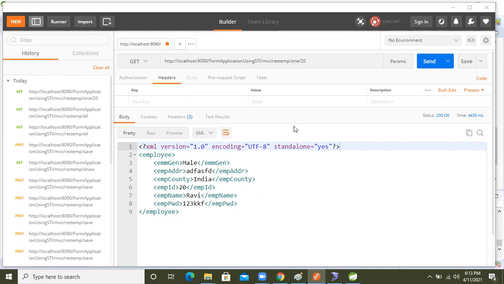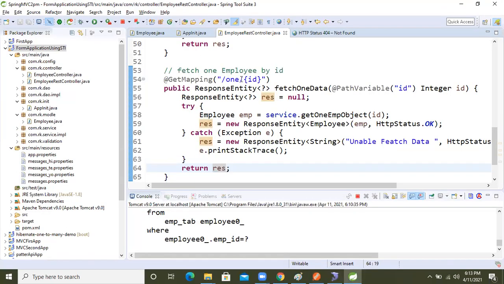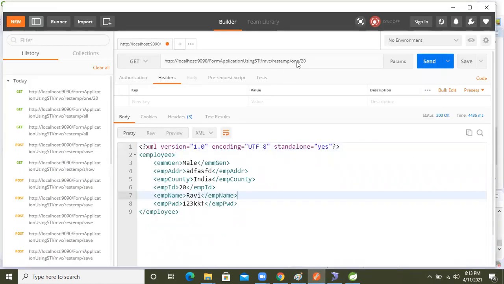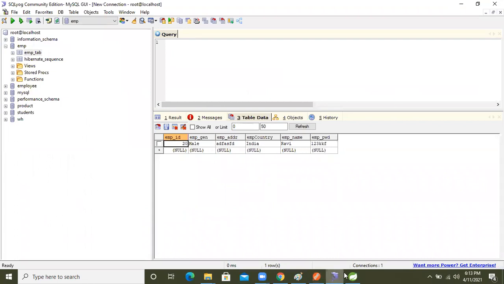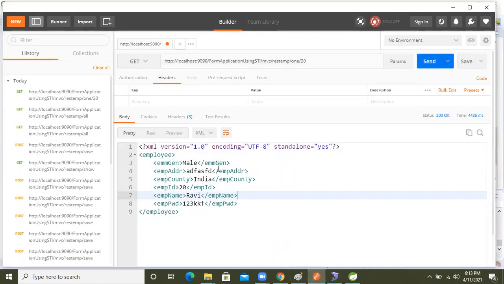Okay, so here see that we are making the request, guys. By default, why are we getting this? I'm fetching one record, and based on that I will do it again. What is the API? We need to fetch one record by ID. So here I'm taking one path variable, and ID number 20 is in the database. I want this record in JSON or XML format. So for that we are sending the request.